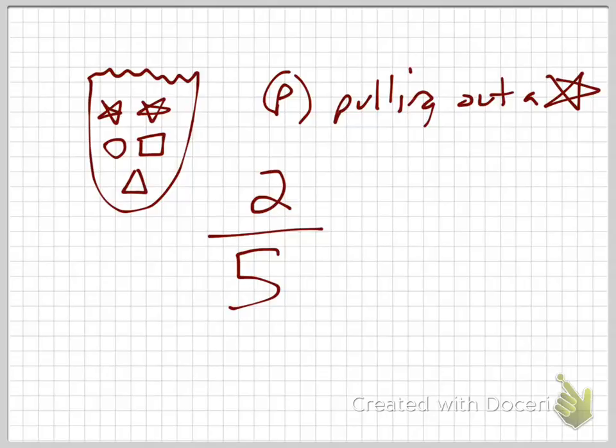You're more likely to get a star than a triangle, or more likely to get a star than a square. But when you just reach your hand into the bag, are you more likely to pull out a star or something else? Something else includes everything, right? That means that you're not likely to pull out a star. Makes sense? Now, would it shock you if you pull out a star? No, because it's almost half, right? It's almost half. Of the 10 of you in the room, how many of you will probably pull out a star? 4 of you, right? Does that make sense? So it's not like you wouldn't be shocked.